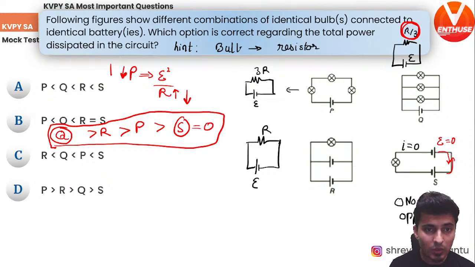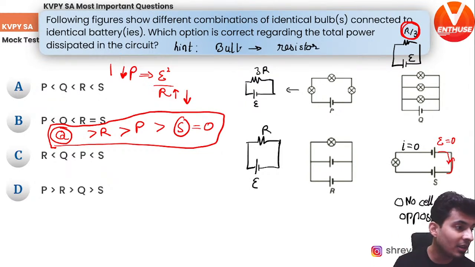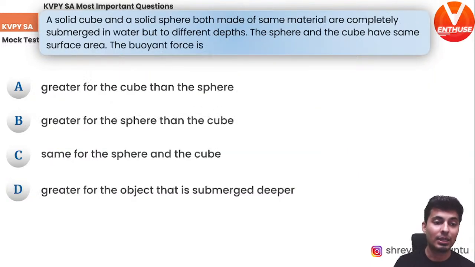Is that understood how this question has to be solved? You have to use V square by R because V is the same for all the options. For all the options, voltage is the same. That's why I'm using V square by R, not I squared R. Because if you use I squared R, then you might think P has more resistance, so it will have more power. But the current won't be the same. So you have to think about it that way. Is that clear? Cool. Let's go to the next question.